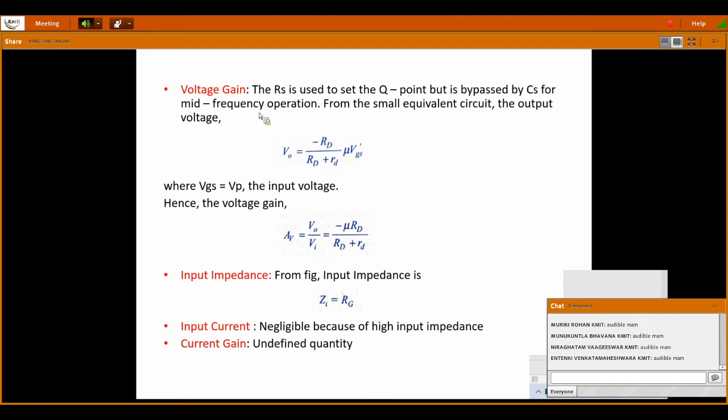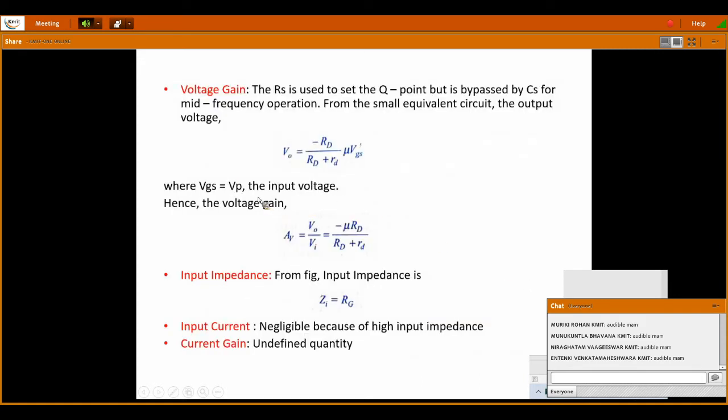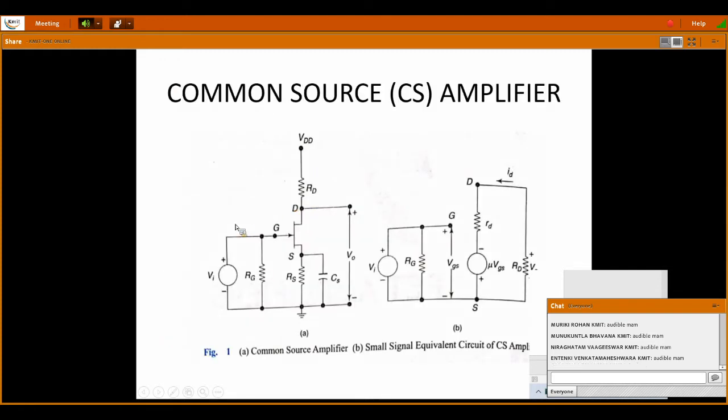From the small signal equivalent circuit, the output voltage is given by, using Thevenin's theorem, V0 equals minus RD by (RD plus rd) into mu VGS, where RD is the capital RD and rd is the small rd. This mu VGS is the source. Here we have written the equivalent of these resistors, capital RD and small rd. Now what is the input voltage? VGS. Here VI is nothing but VGS, which is given at the input side.